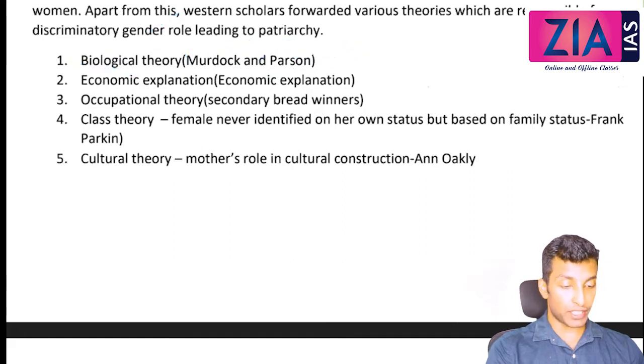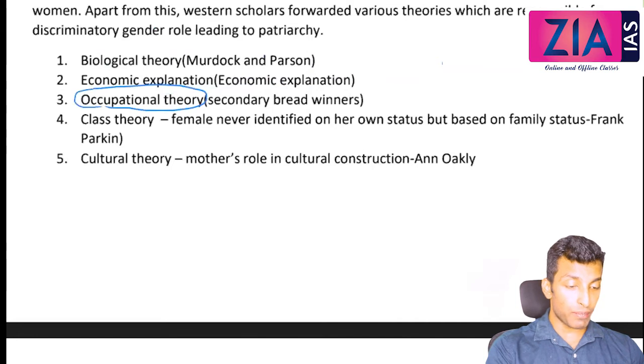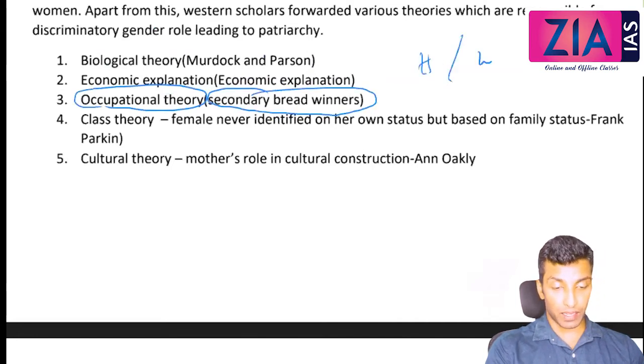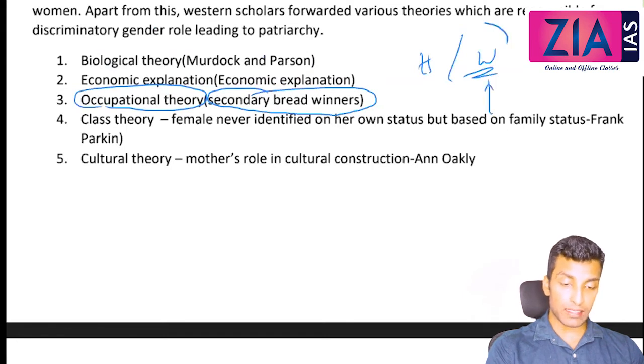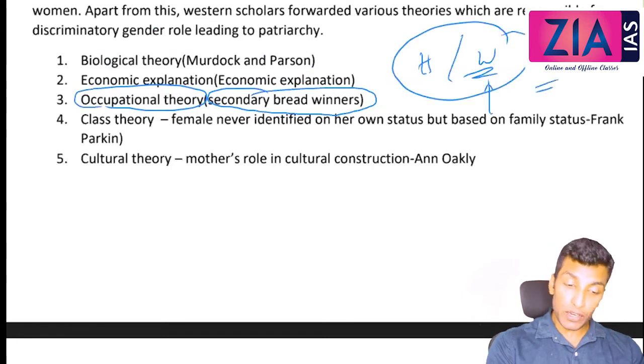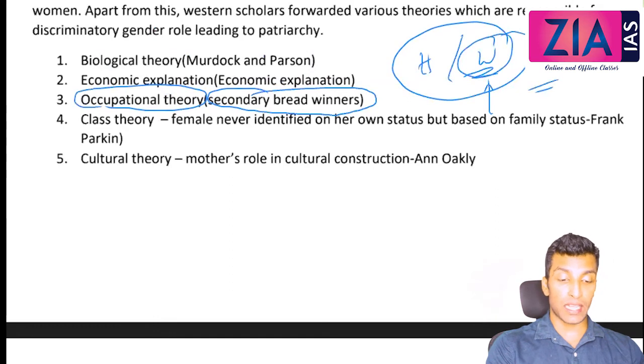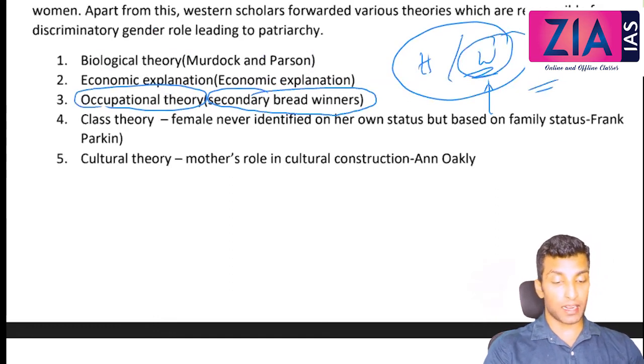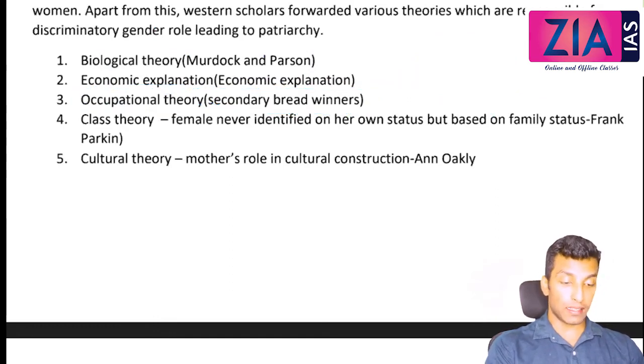Secondly, economic explanation. That is by Engels. Okay, Engels. This you need to correct, Engels. Thirdly, occupational theory is there. Like woman is considered as a secondary breadwinner. Even if the husband and wife are working, woman in that family is considered as the secondary breadwinner only. Even though woman is having more salary, she is still considered as the secondary breadwinner in that family. Secondary breadwinner, you just write that.